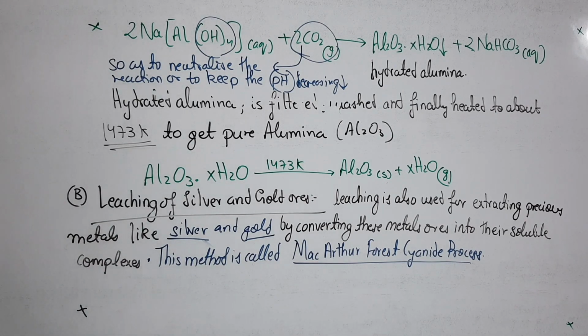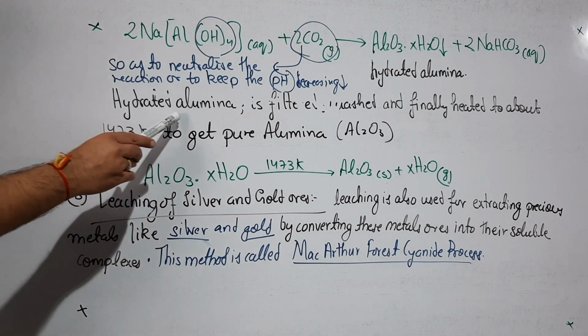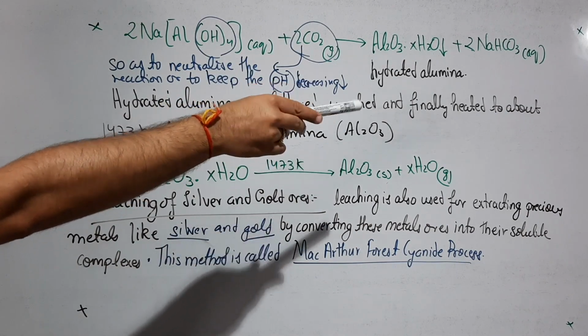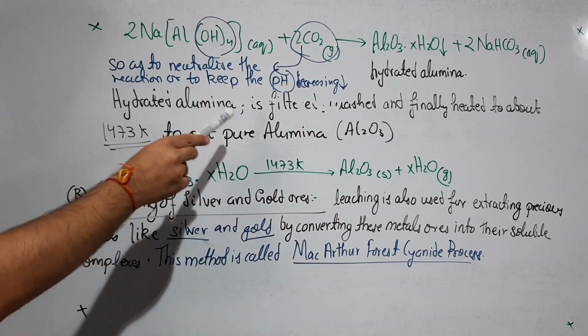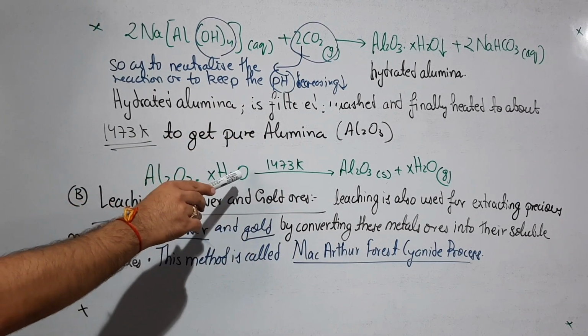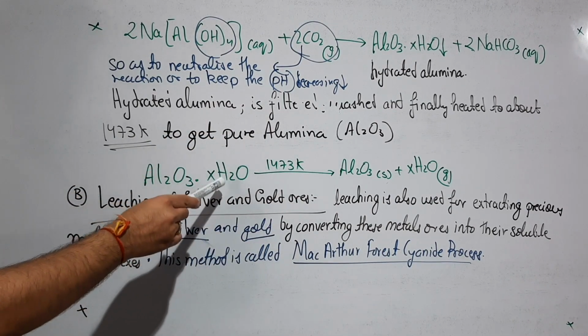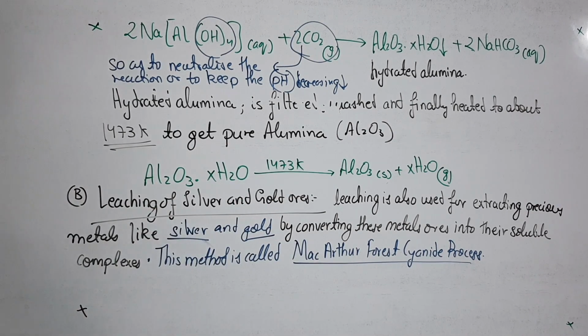As soon as we react with this CO2, we will get Al2O3.XH2O, that is the hydrated alumina, and sodium bicarbonate will get filtered off again. It's written over here, hydrated alumina is filtered, washed and finally heated to about 1473 Kelvin to get pure alumina. So Al2O3.XH2O, when heated, loses its water of crystallization. We will get pure alumina, Al2O3 plus XH2O. So this procedure is fully known as the Bayer process. And as I have already told you, it can be asked straight away for 2 marks: explain the Bayer process. So you have to do the leaching of alumina.